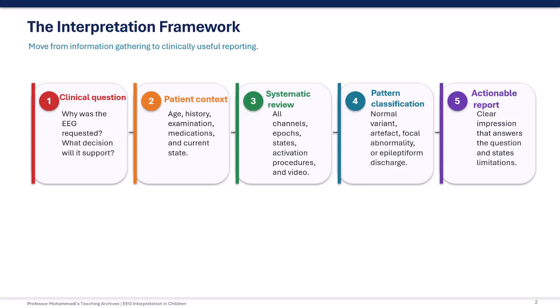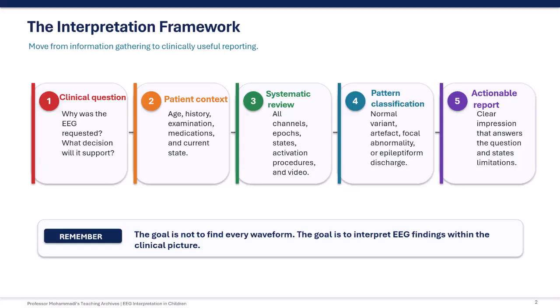Then we perform a systematic review of the EEG, including all channels, epochs, sleep and wake states, activation procedures, and video when available. After that, we classify the pattern. Is it a normal variant, an artifact, a focal abnormality, or an epileptiform discharge? Finally, the report should be actionable. It should answer the clinical question clearly, state limitations when needed, and support appropriate clinical decision-making.